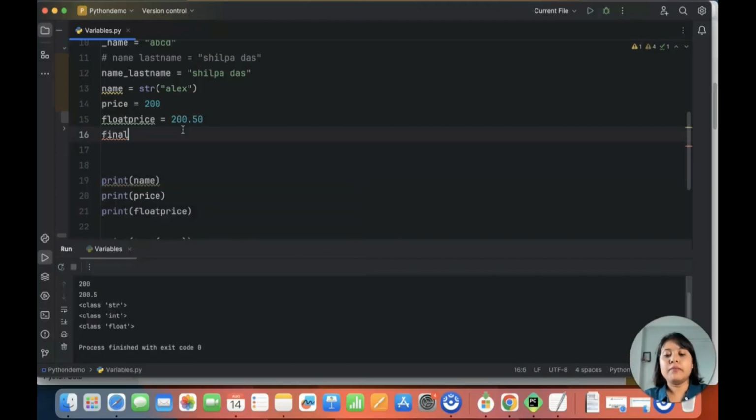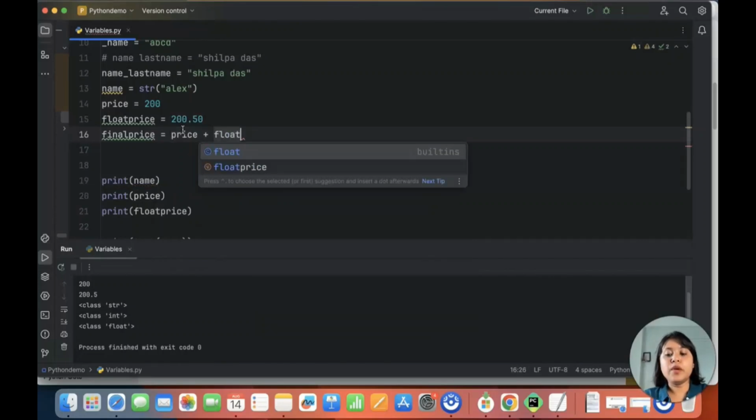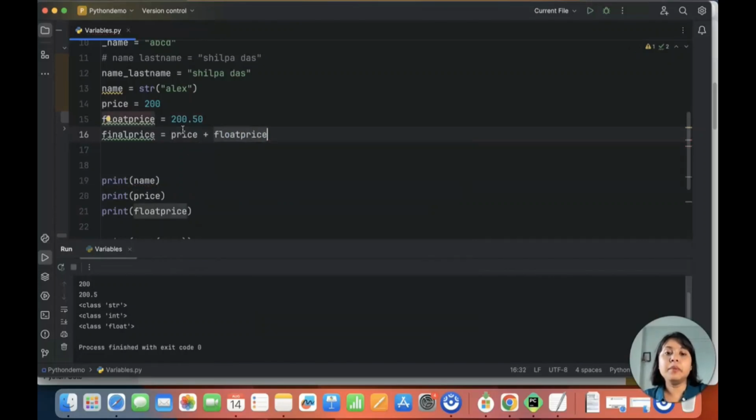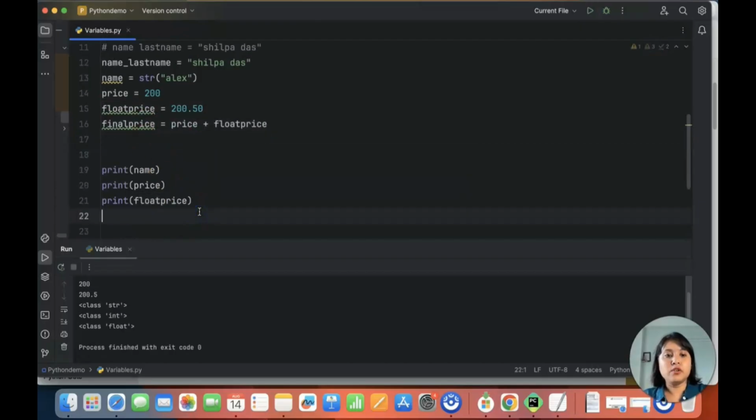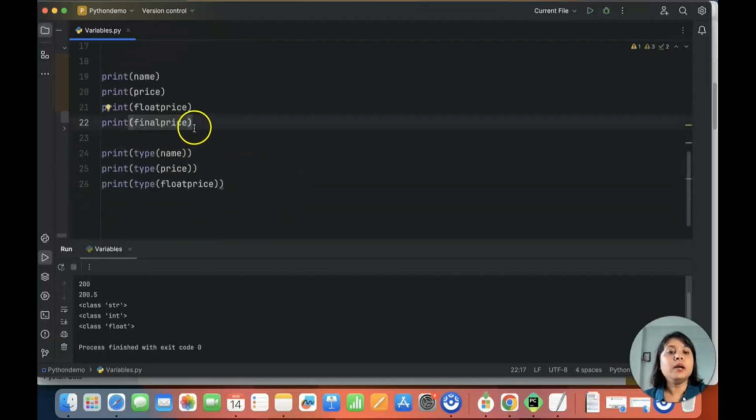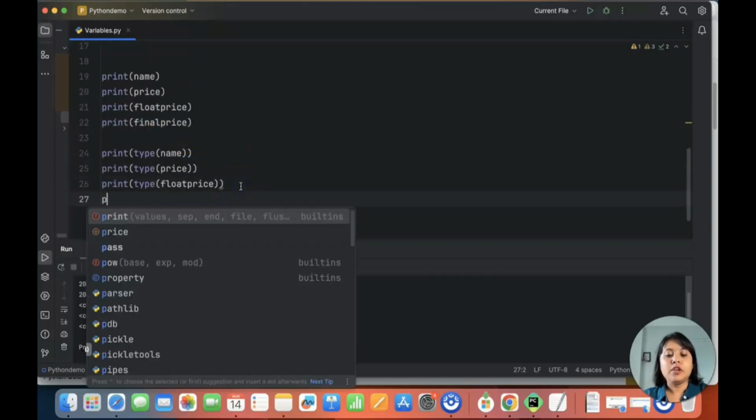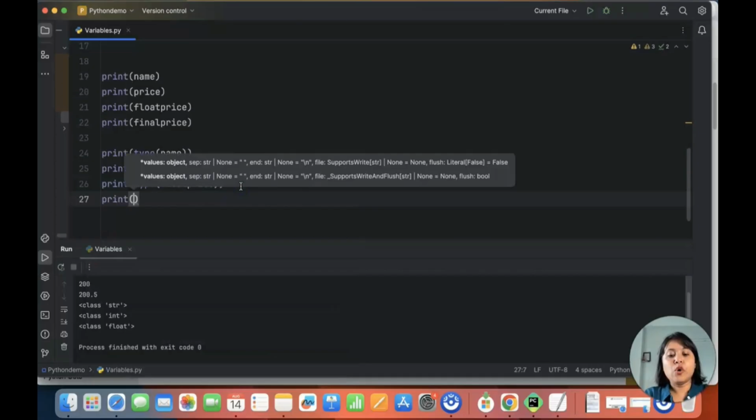So let's say I have my final price is equal to price plus float price. When you have to add something, you put the plus symbol, right? So I'm adding: final price is price plus float price. So let me go ahead and do a print of this final price, and then let me go ahead and do a print of the type of the final price.